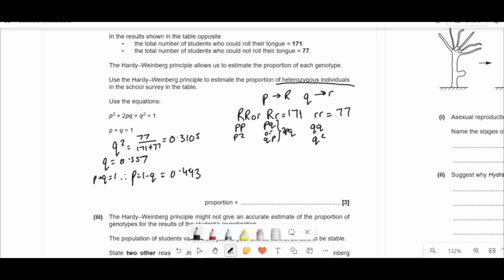They want the heterozygous individuals, which could be pq or qp, which is your 2pq. So 2pq would just equal 2 times 0.557 times 0.443. If we do that, we get 0.4935, roughly 0.494. Let's stick to the same number of significant figures as in the question.